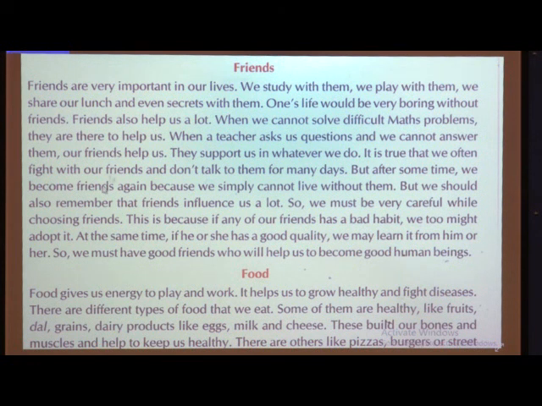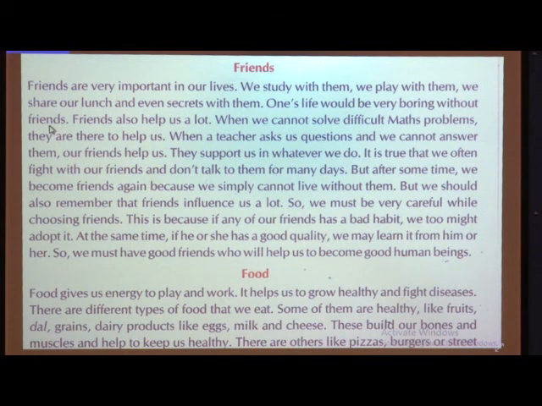Sometimes you bring very nice delicious food, and you are very eager to give that lunch to your friend. So many things we do with our friends: we study with them, we play with them, we share our lunch, we share the secrets also with them. Then one's life would be very boring without friends.